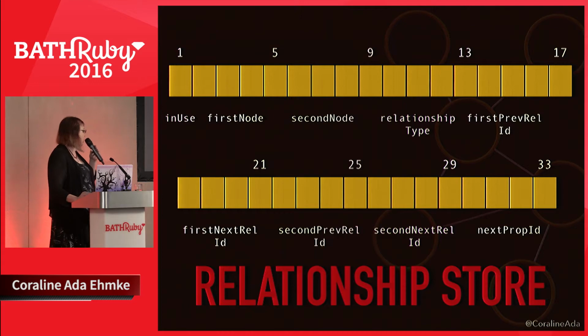The relationship store consists of also fixed-size records. In this case, each record is 33 bytes long. Each relationship record contains the IDs of the nodes at the start and the end of the relation, a pointer to the relationship type, and pointers for next and previous relationship records. This last set of pointers are part of what's called the relationship chain. So it's very efficient in its storage, and it's designed for high-performance operations and fast queries.